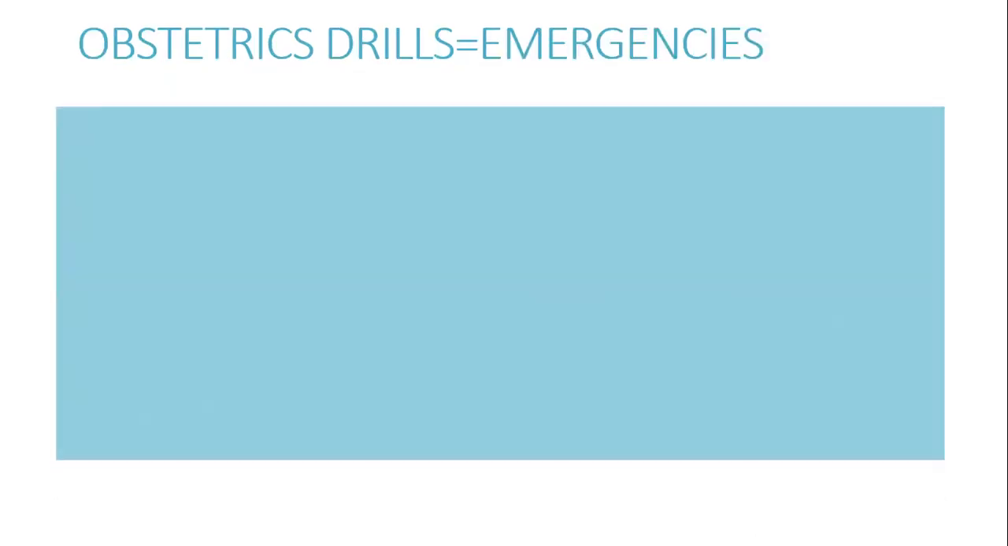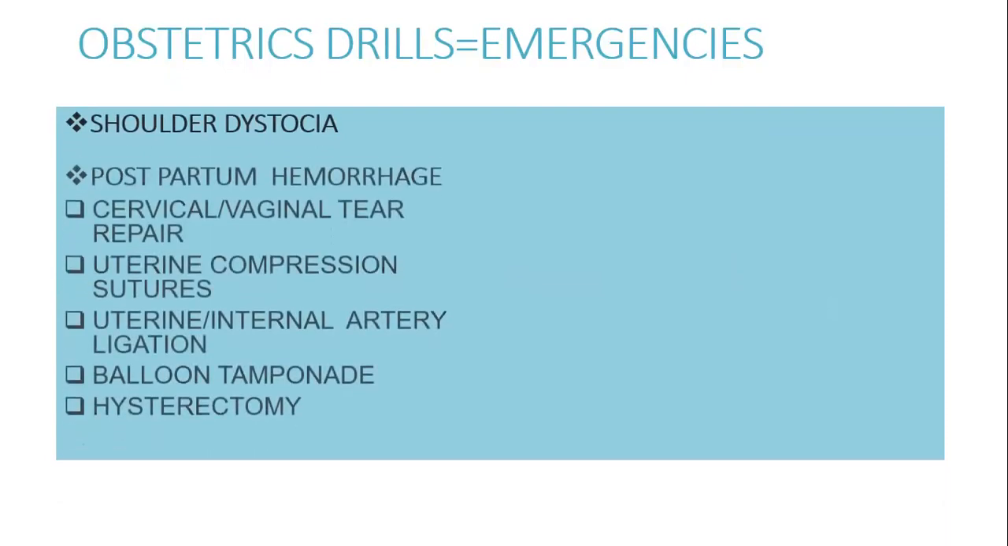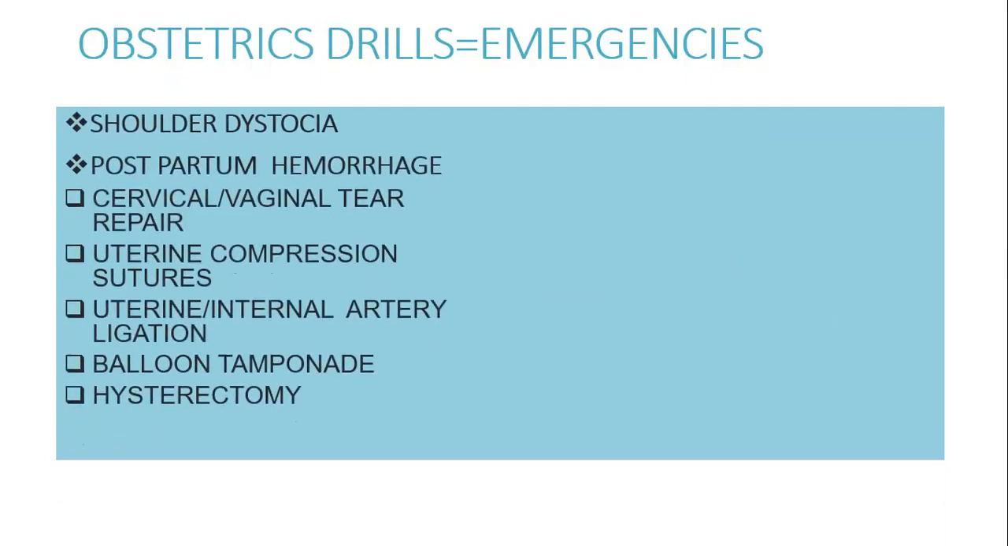The obstetrical emergency drills include shoulder dystocia and postpartum hemorrhage. The station can be covered in either cervical or vaginal tear repair or episiotomy repair, uterine compression sutures, B-Lynch, Hayman, and Arshad Chauhan suture. You should know each and every suture type. Uterine and internal iliac artery ligation, balloon tamponade, and its different types.